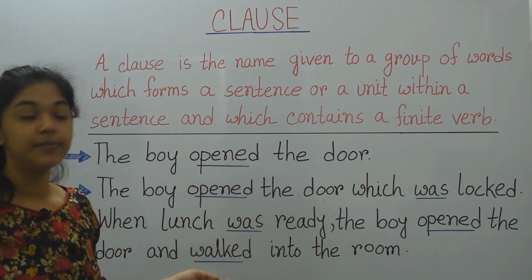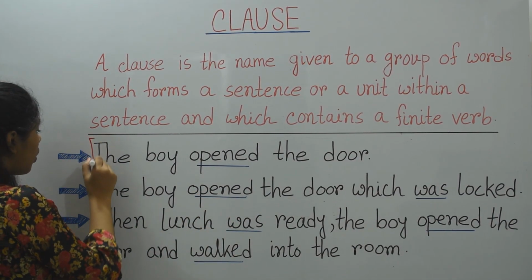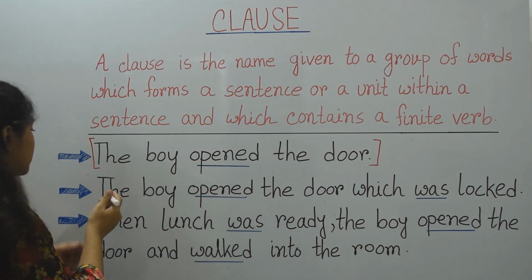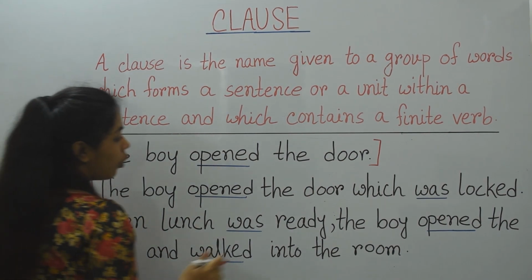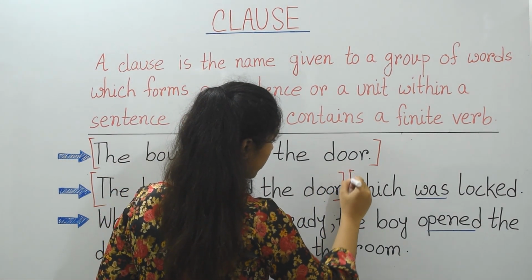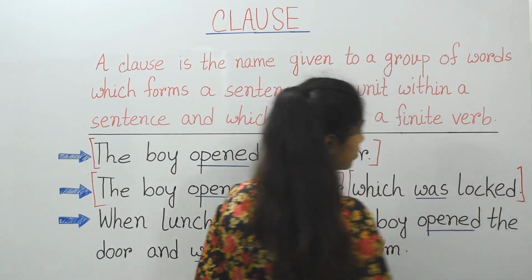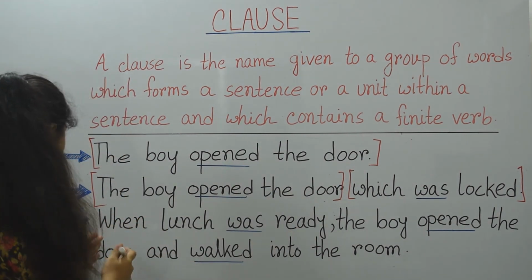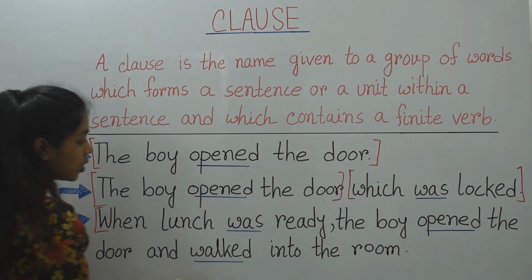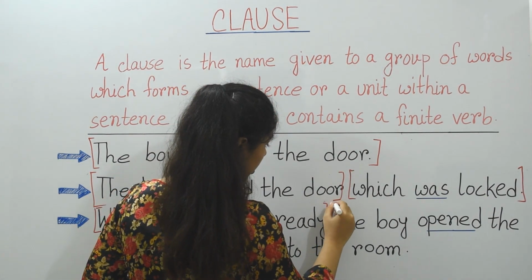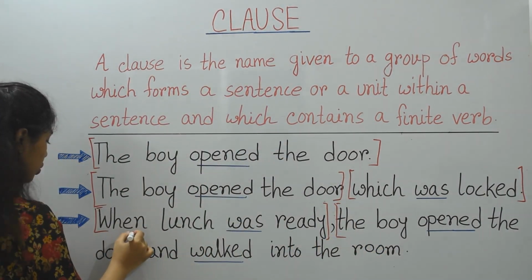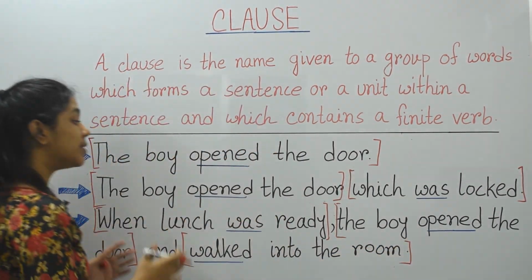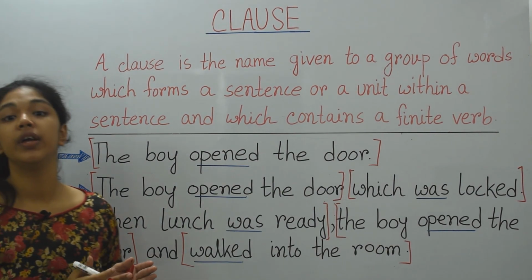In these sentences, the boy opened the door is a full sentence. In the second sentence, the boy opened the door which was locked, the sentence is divided into two units. In the third sentence, when lunch was ready, the boy opened the door, walked into the room, the sentence is divided into three units.